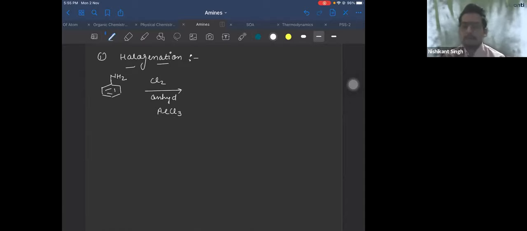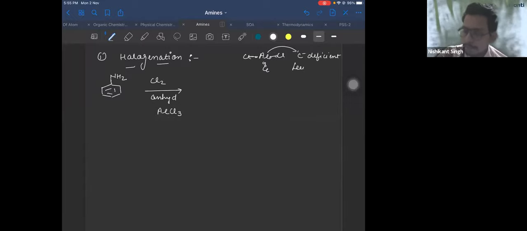What's the problem here? All of us know AlCl3 is a Lewis acid. AlCl3 is a 6 electron species. It is electron deficient, that means it is a Lewis acid. Now we have aniline which has a lone pair.